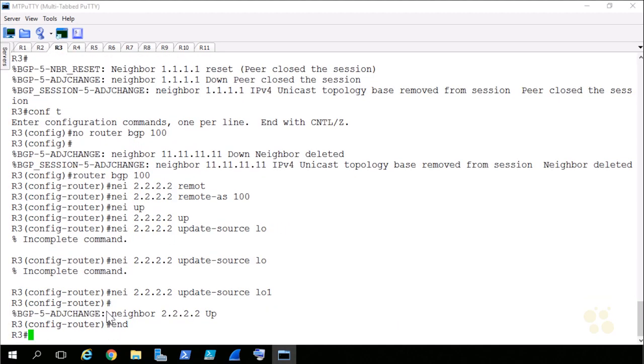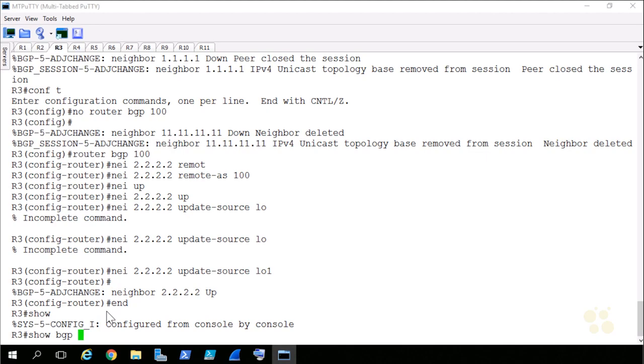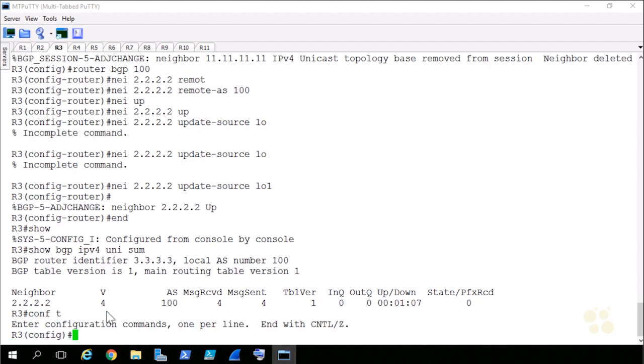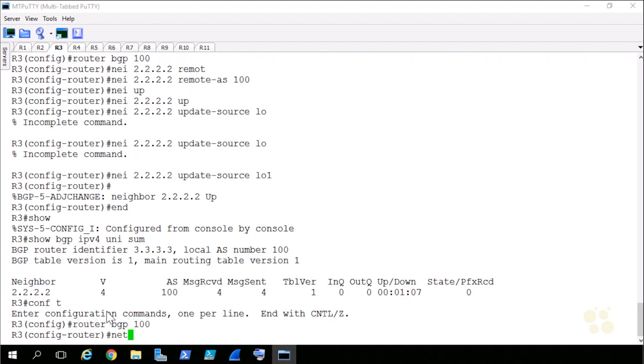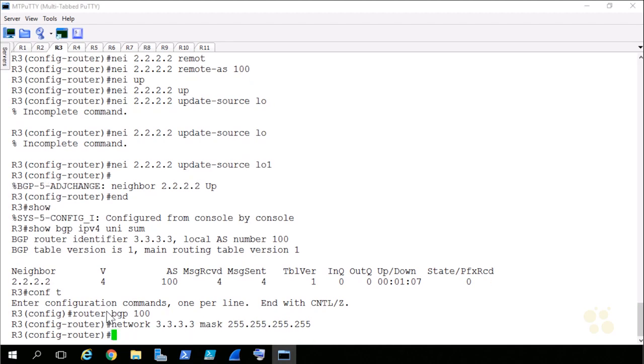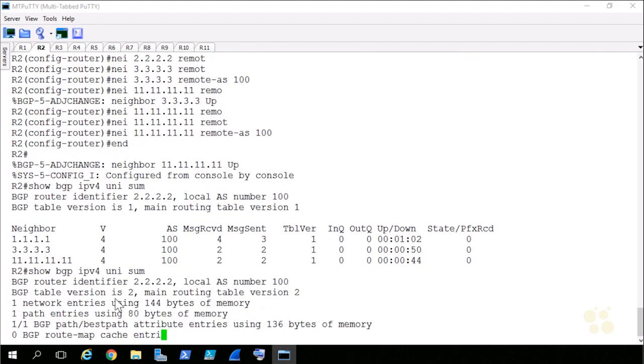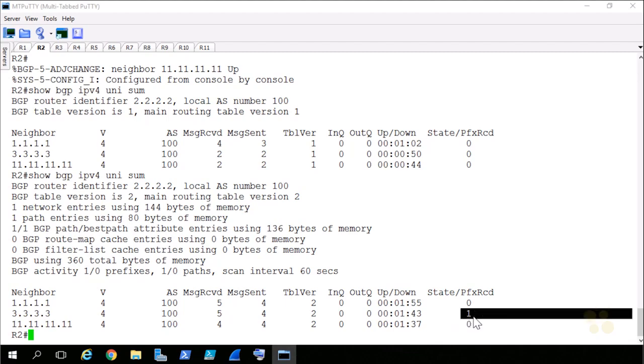Let's jump over to R3 for a second. Let me bounce out of configuration mode, give it a show bgp ipv4 unicast summary one more time. It only has a neighbor relationship to R2. Let's advertise an NLRI of our loopback address 3.3.3.3 towards R2. I'll go into router bgp 100, and I'll specify my network of 3.3.3.3, mask of 255.255.255.255, and at this point, it should be advertising the 3.3.3.3 network towards R2. If I bounce out, I can go to R2. I'll run the exact same command again, showing that summary, and I see that now I've received a prefix.